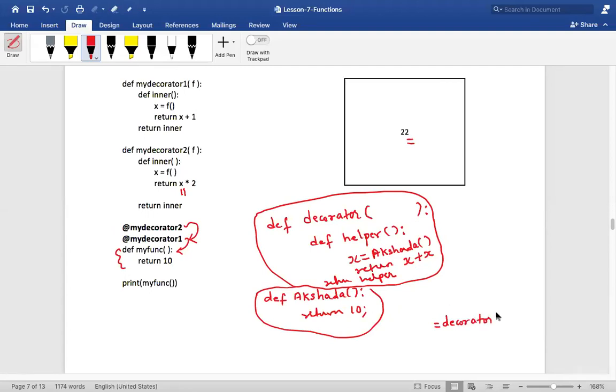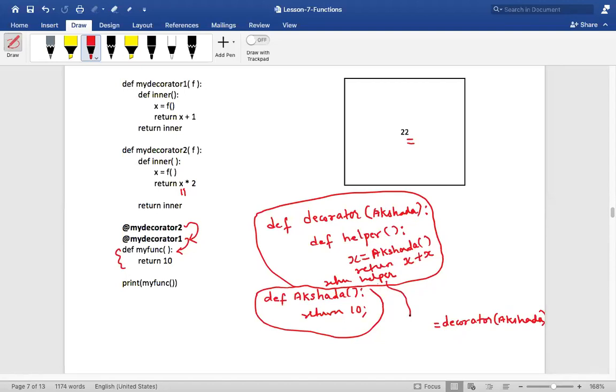While calling, what will you pass? You will pass to whom this decorating has to be done. It has to be done on Akshada, isn't it? I will say Akshada, I'll be passing. So when I pass Akshada, it will come and sit here. Now I will write the same name to avoid confusion. He'll take this Akshada and give it to the helper, and the helper will take it and return. Now, once this is done, he has to return something, no? He'll return this helper, correct?